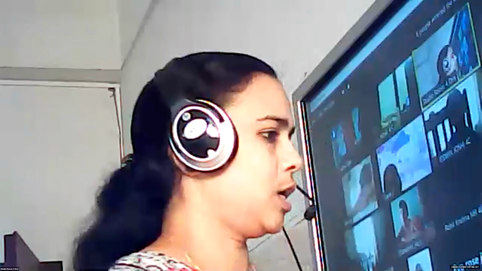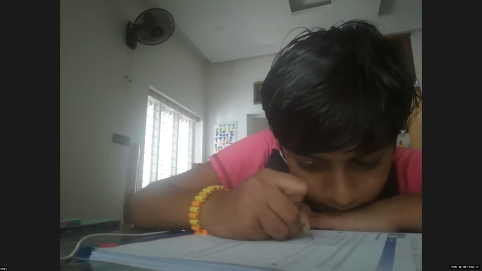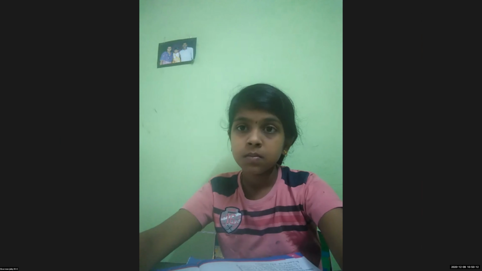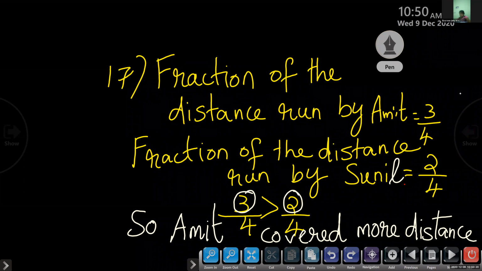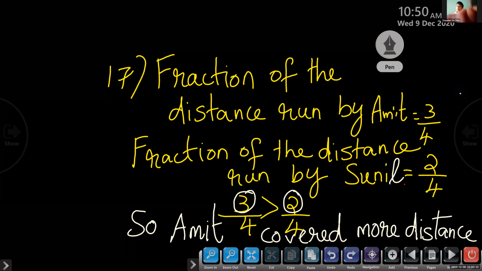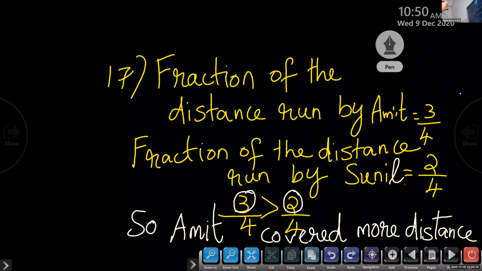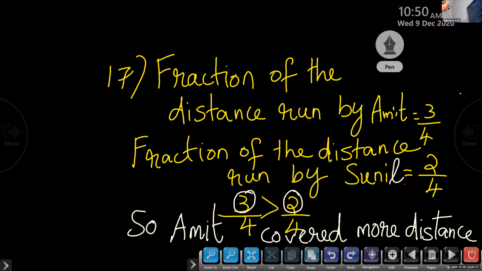Okay, children? Is that clear? Ma'am, can I show again? I will send the notes. Okay. The time is going to finish. Children, this much is enough. So here, fraction of the distance run by Amit. Same sentence, fraction of the distance run by Sunil. So 3 by 4 is greater than 2 by 4. So we can easily find out Amit covered more distance.